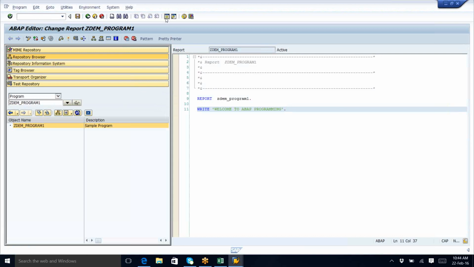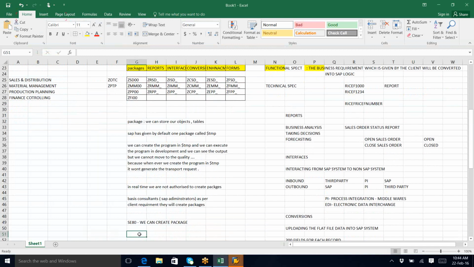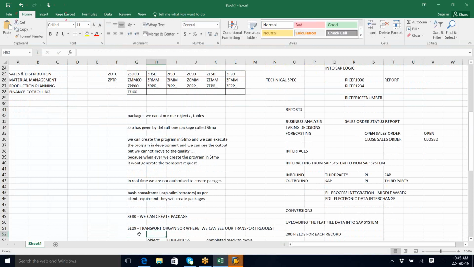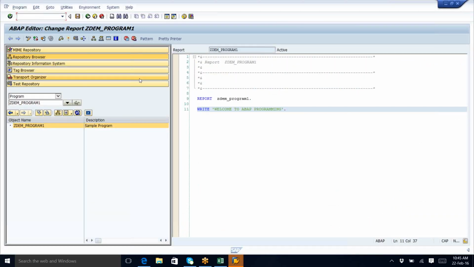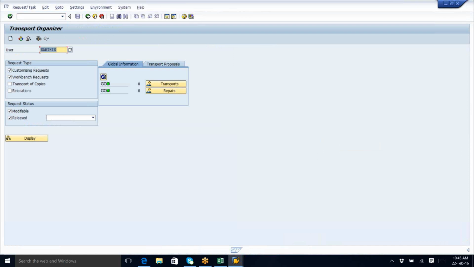So the transaction code for seeing that transport request is transport organizer. The transaction code is what? SE09. Where we can see our transport request or workbench request. Are you clear? Now go to SE09. Give your username and press display.